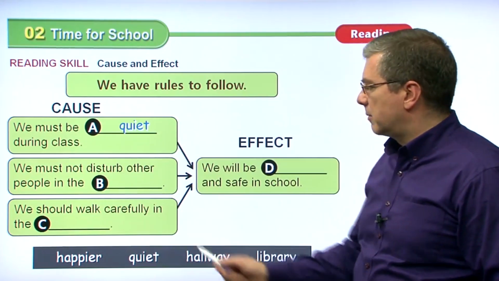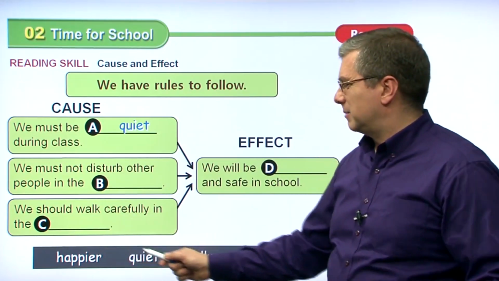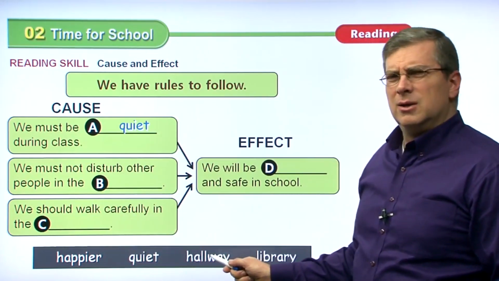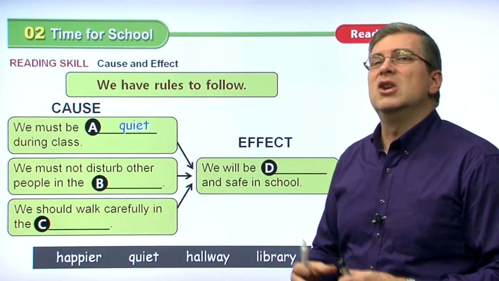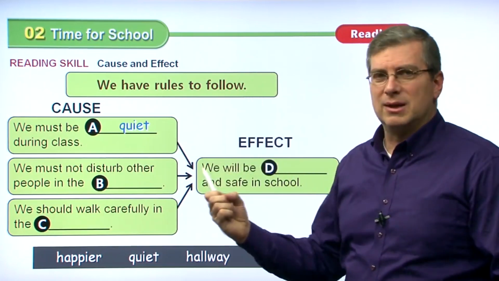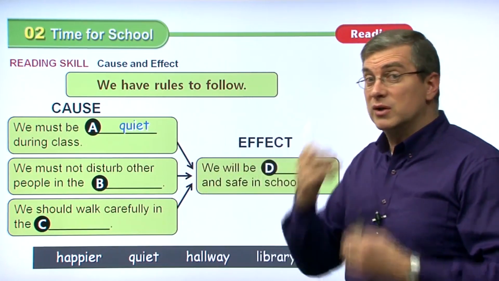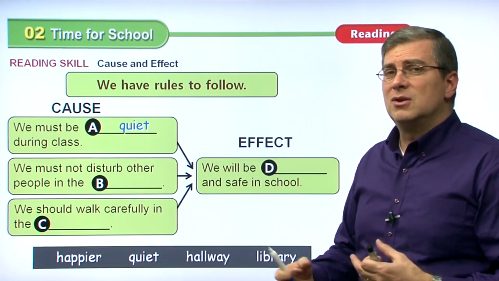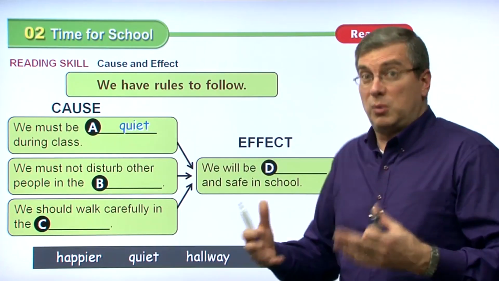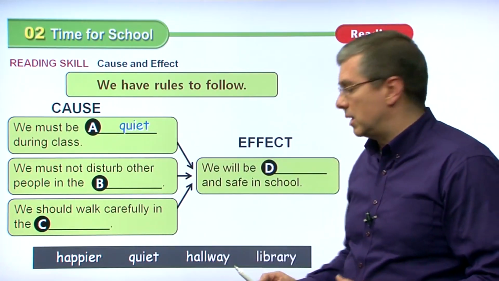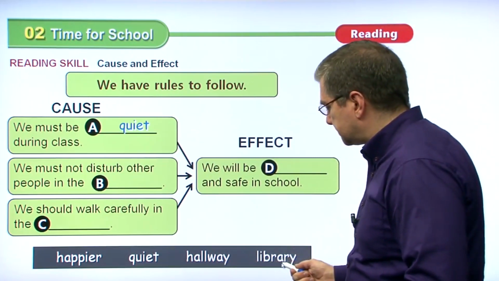We must not disturb other people in the happier. That doesn't make sense. Quiet. Hallway. We don't disturb other people in the hallway. The hallway is usually a noisy place. People are opening their lockers like we talked about. They're getting books. They're talking to each other. So it's kind of hard to disturb somebody in the hallway because everybody's already being disturbed. There's so much noise. But what about library?